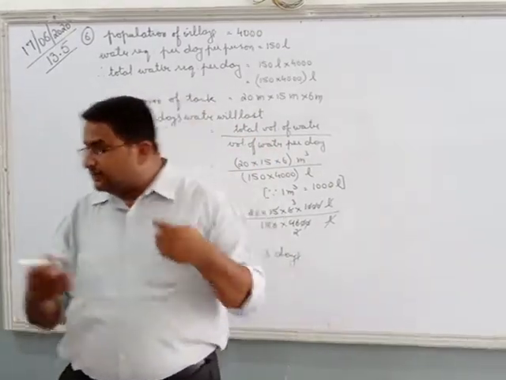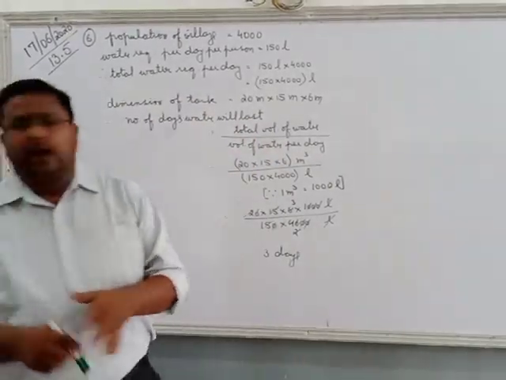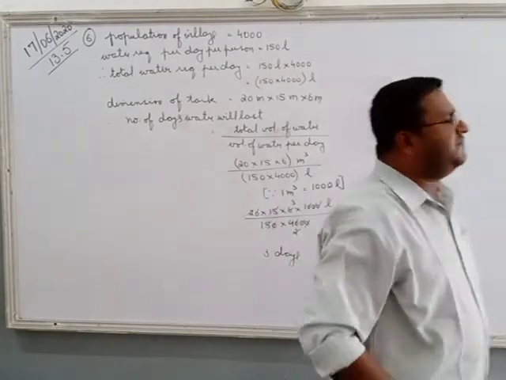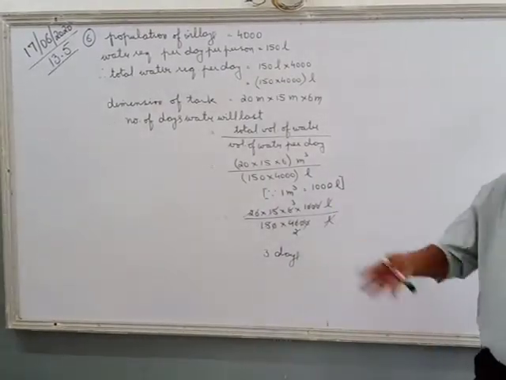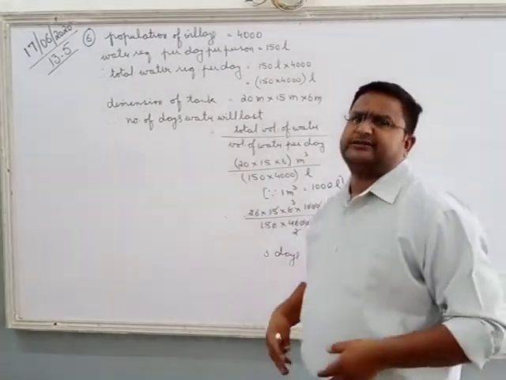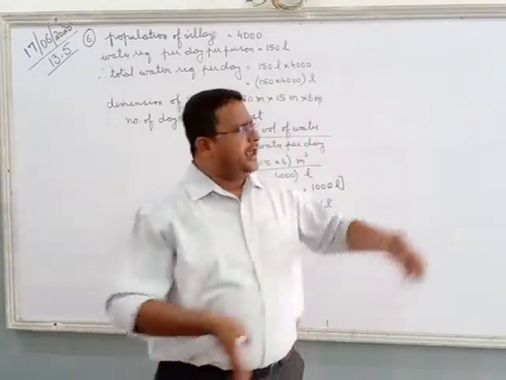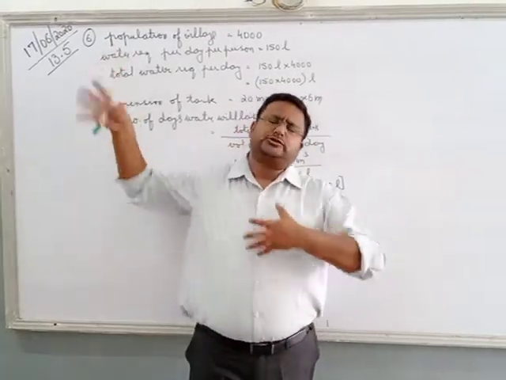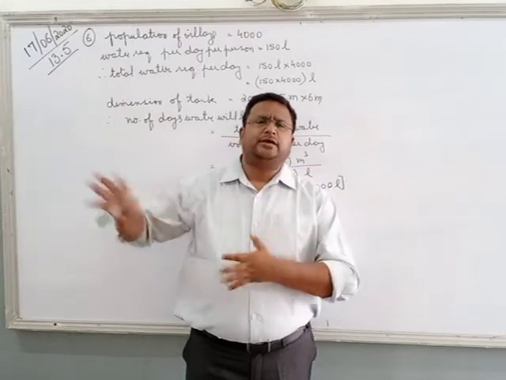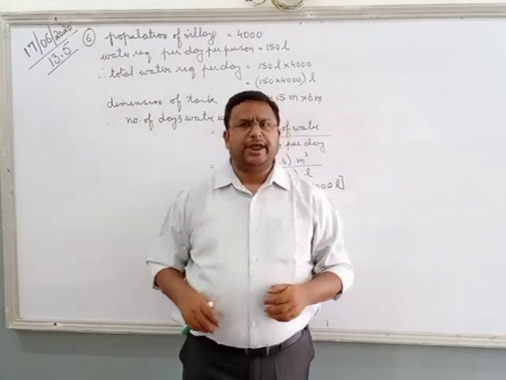The next question is based on the same. A godown measures 40 meter, 25 meter into 6 meter, dimensions are given. Godown, all of you know, most of your parents are businessmen. They have shops and then they have godowns. In the shop they keep one piece. In the godown they keep similar things in bulk.